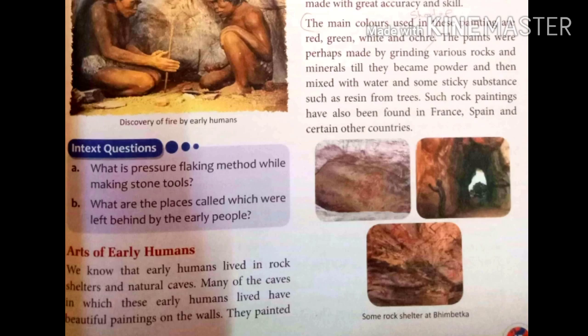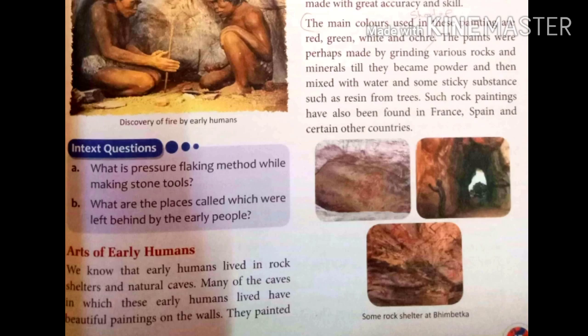They also found that fire could be used to cook food, to make it easy to chew, because raw food, meaning raw flesh or meat, was not easy to chew. So they started cooking. The controlled use of fire helped them not only in cooking their food, but also kept them warm during the harsh winter.